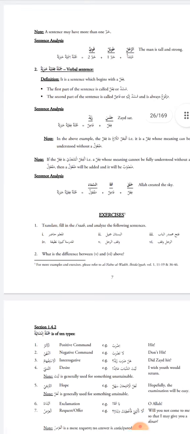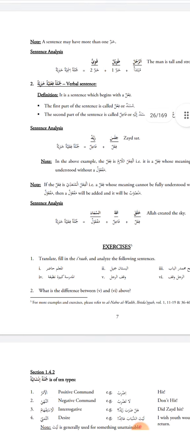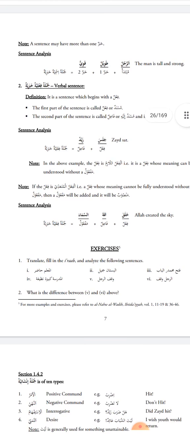Now here it says, note: a sentence may have more than one khabar. So you can have more than one khabar. I can say, ar-rajulu tawilun qawiyun. The man is tall and strong. Tawilun is the first khabar of ar-rajul and qawiyun is the second khabar of ar-rajul. We'll stop there. We'll continue with jumlah fi'liyah khabariyah in the next lesson.